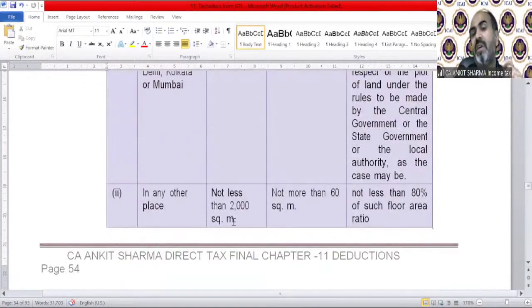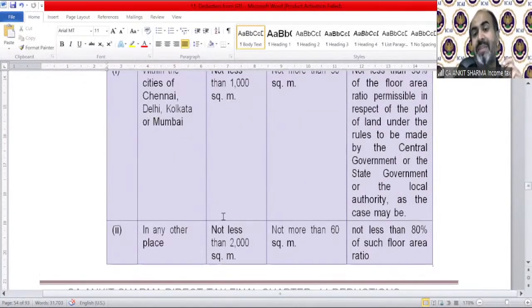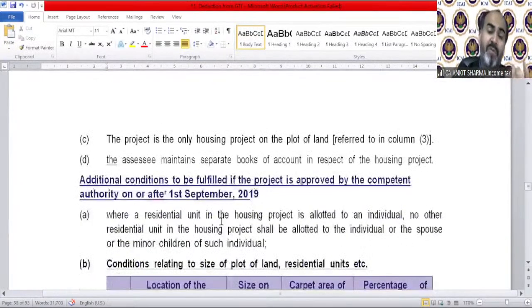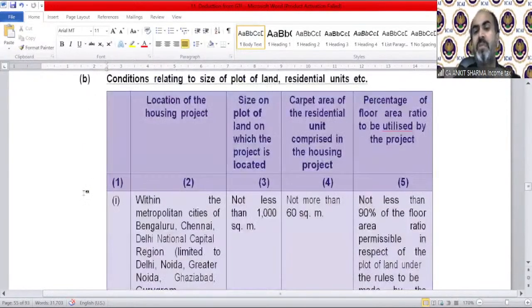For other cities, the plot area should not be less than 2000 square meter. The residential unit area should not be more than 60 square meter, and the area which was 90% in metro cities should be not less than 80% of the floor area ratio. It was like that before 1st September 2019. For the examination purpose, I believe these conditions are more important because that's 1st September 2019 or after. The condition has been changed.